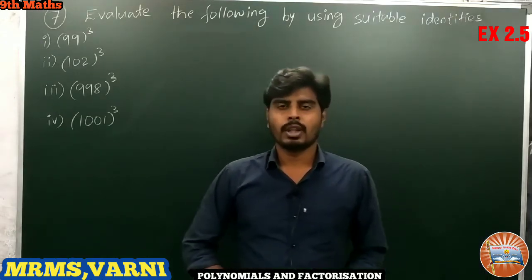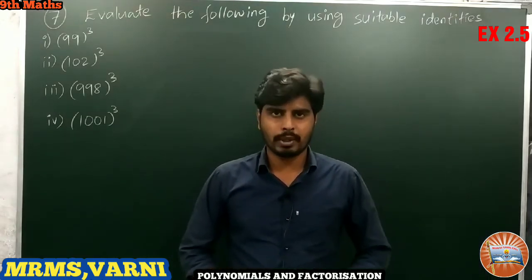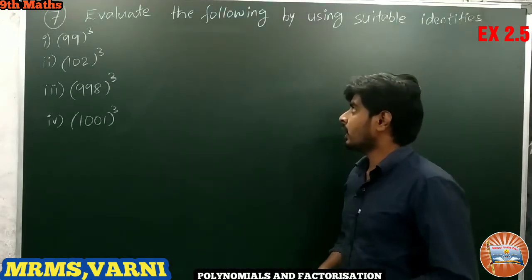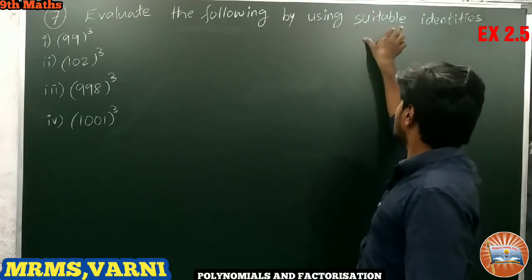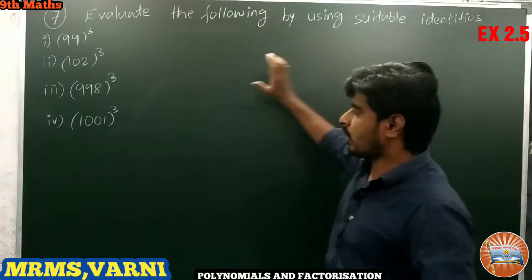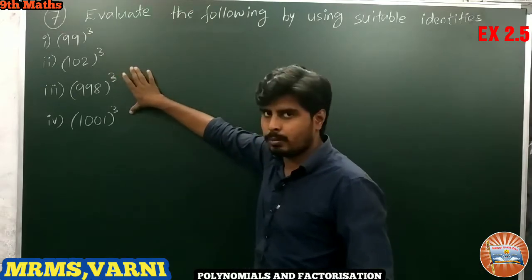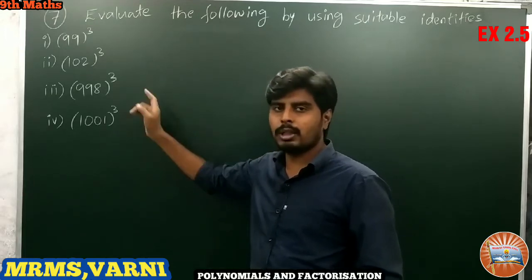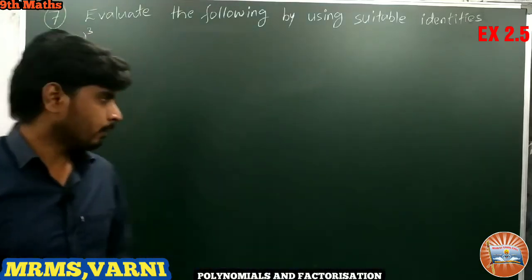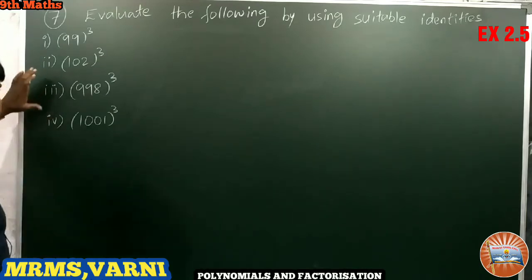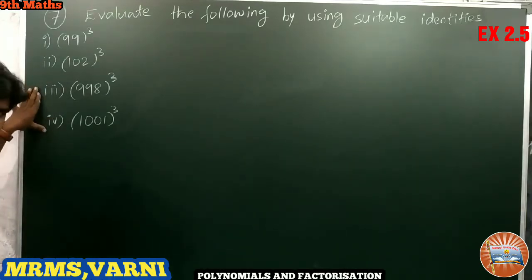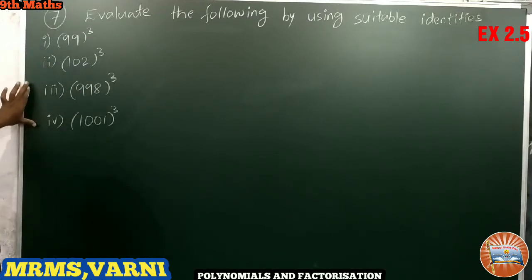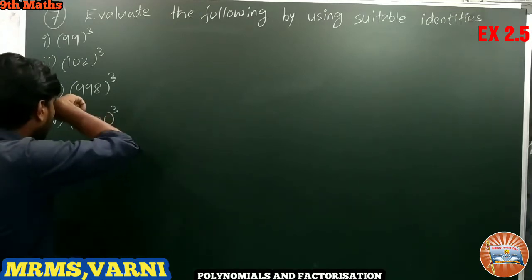Hello everyone. In this video I am going to solve exercise 2.5 problem number 7. Look at the question. Evaluate the following by using suitable identities. So we have to evaluate these values by using the identities, not to go for usual multiplication. We use the identities here, right? So I am going to solve the third one and fourth one. These two I am giving you as homework. Let us try problem number 3.